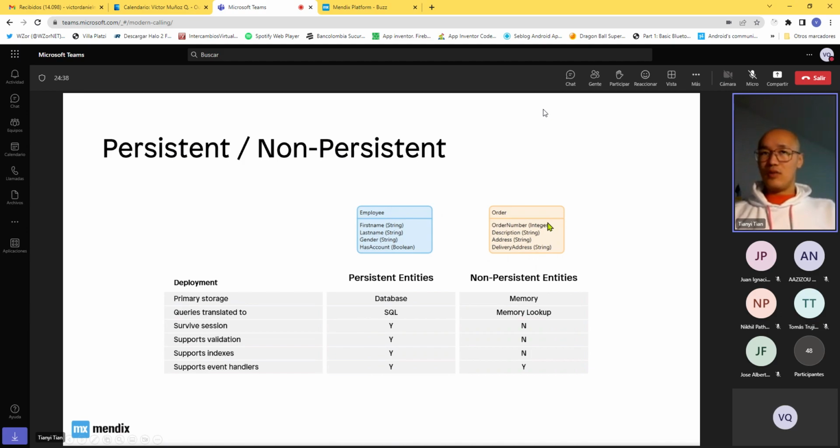So if you use persistent entities, you will be facing some performance issues if you have an online shop that has tens of thousands of users every day. So you would then create non-persistent entities, which store everything just in memory. It's faster to display the data as well, and in those cases, you will increase the performance by a lot.